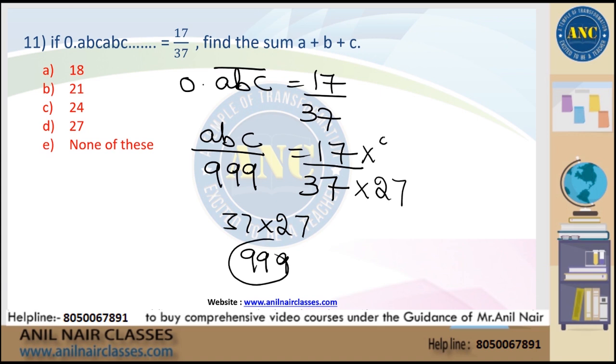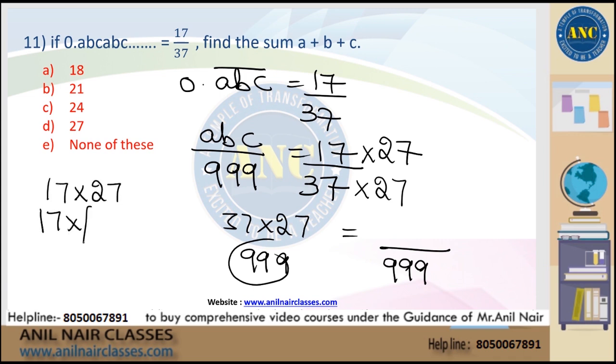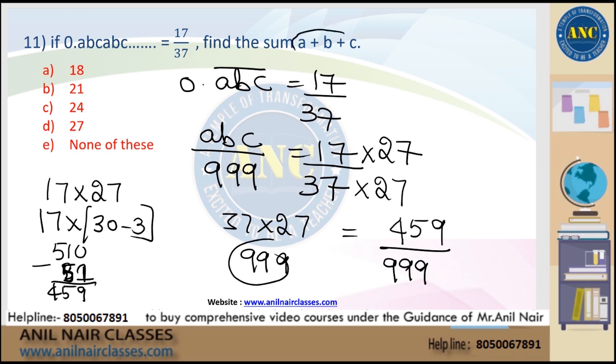If I multiply by 27, down it is 999, and up it is 17 into 27. 27 is 30 minus 3, which is 510 minus 51, which is nothing but 459. What is he asking? He is asking the sum of A plus B plus C. 4 plus 5 is 9, 9 plus 9 is 18. The answer for the 11th question is 18.